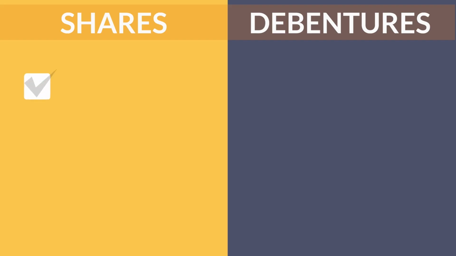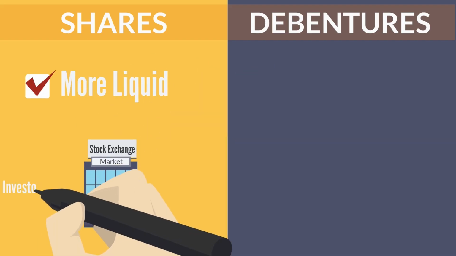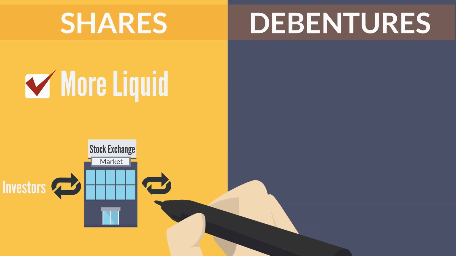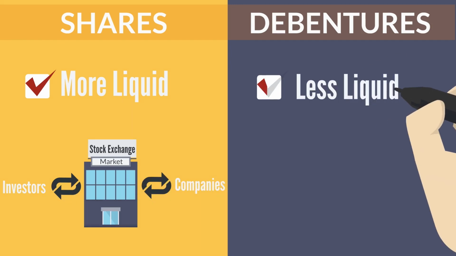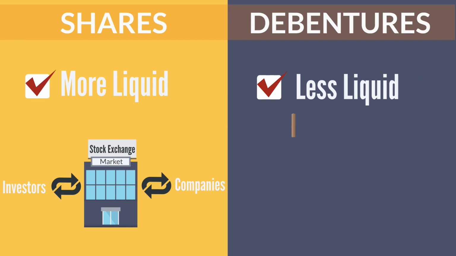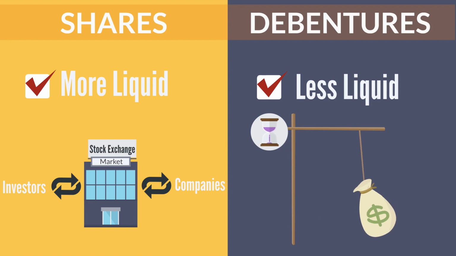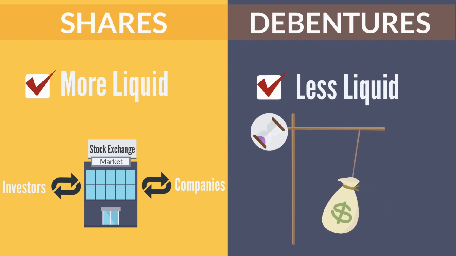Liquidity. Shares are more liquid than debentures because they can be easily bought and sold on the stock market. Debentures, on the other hand, are less liquid and can be harder to sell. This is because debentures are typically held until maturity and do not have an active secondary market.